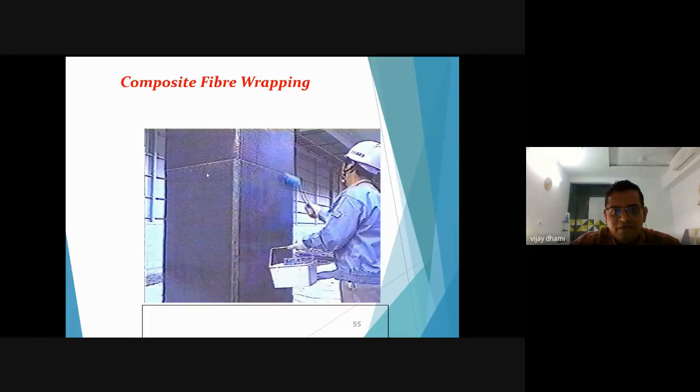This is the composite fiber wrapping technique. This column is strengthened by using carbon fiber. We will see this technique in detail later on.